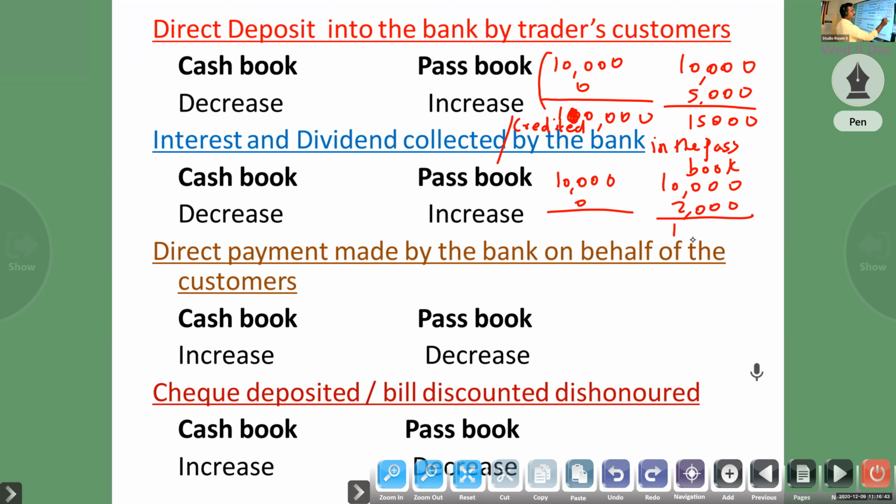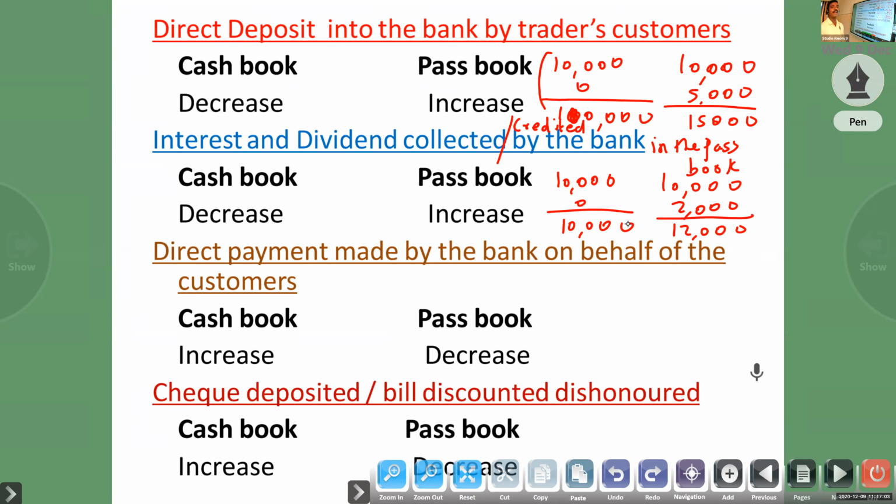So in this case, passbook increase, cash book decrease. Credited by the bank, so passbook increase, cash book decrease, because they didn't record it in the cash book. We didn't get any information from the bank.